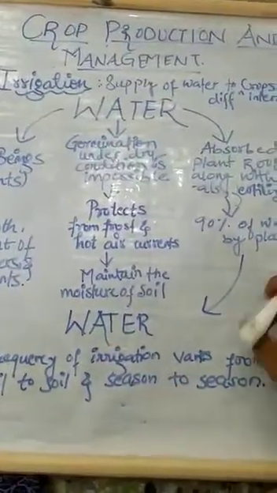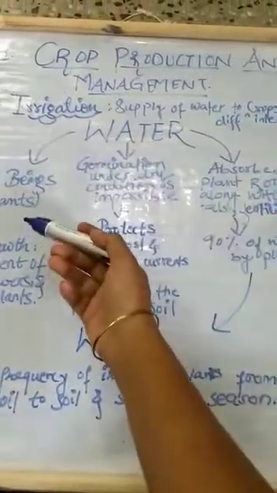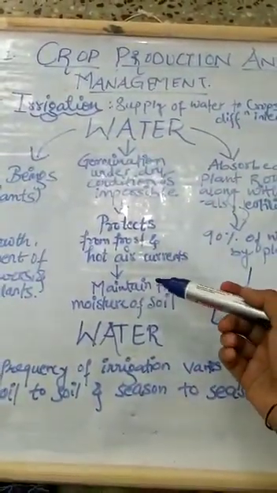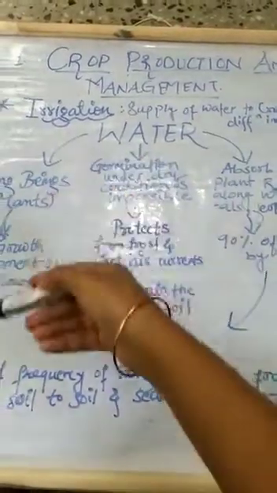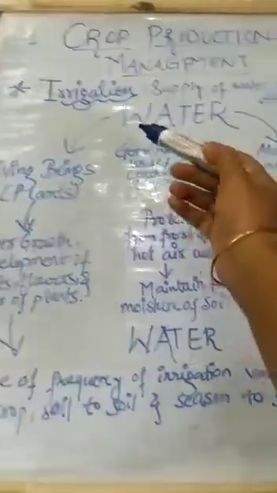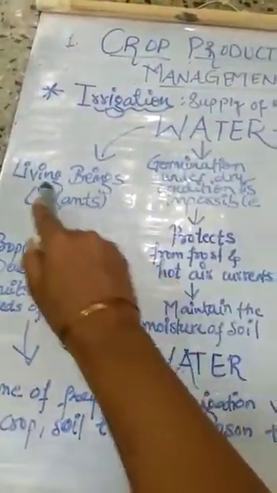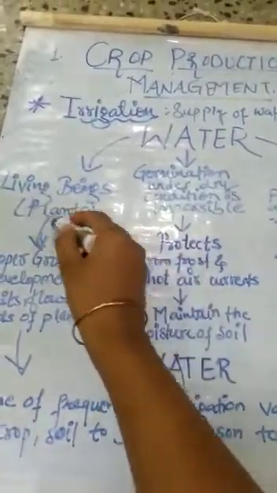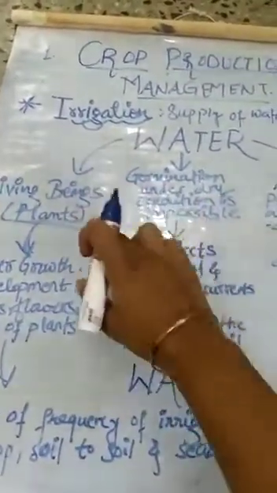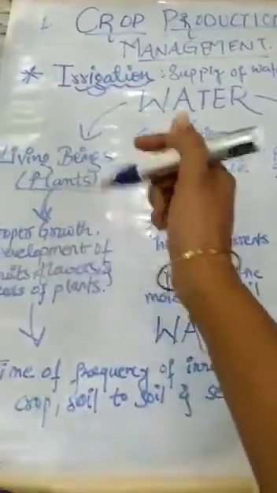Okay students, through this I'll make you understand how water is used by the plants, how it is important for the plants to grow in a proper manner, and what the different uses of irrigation are. Here, water is first used by all living beings, isn't it? Here we basically consider the living beings as plants. Plants take the water from the soil.